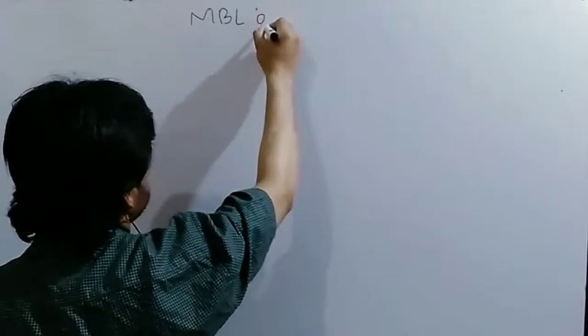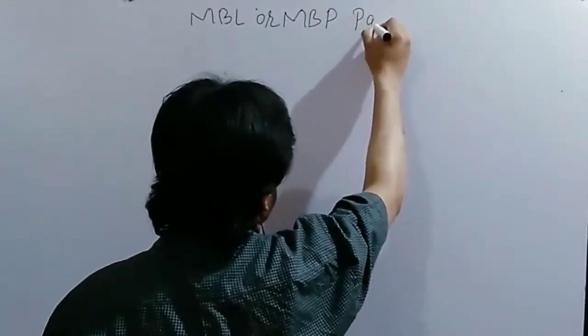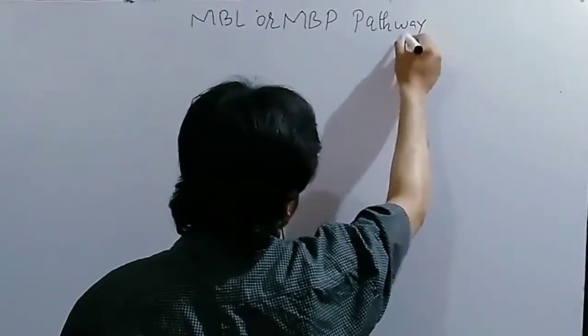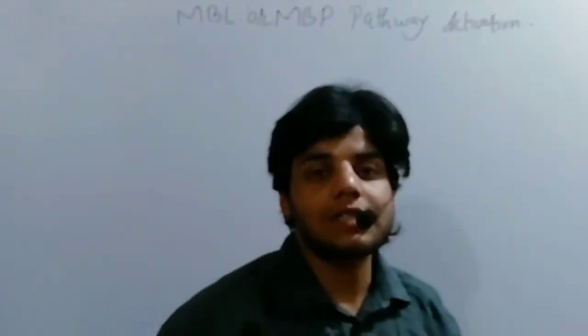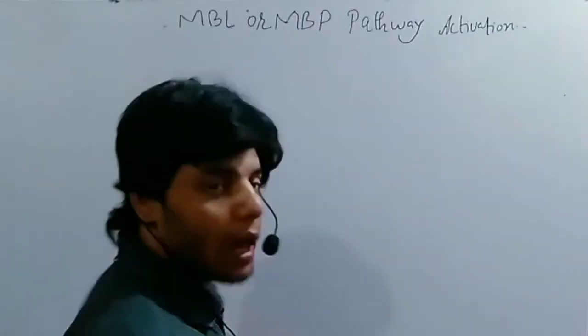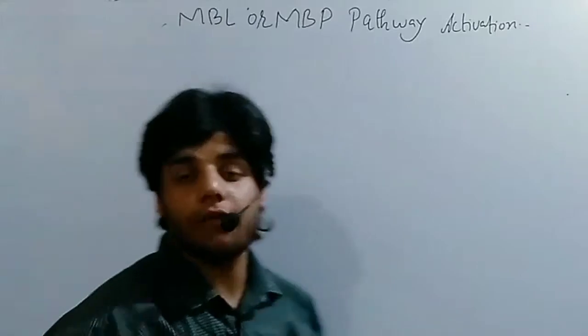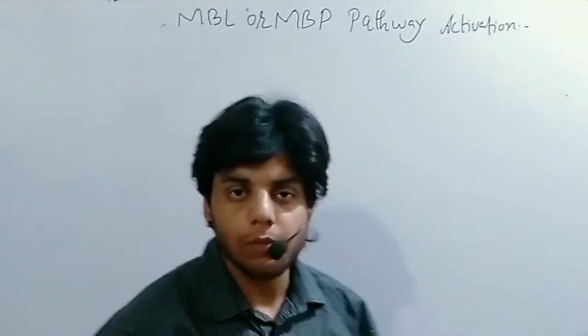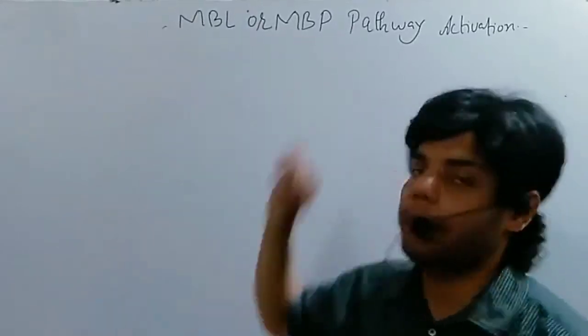So let me write, or we can say MBP. Now this MBL stands for Mannose binding lectin, and this MBP stands for Mannose binding protein. So we can call it MBL, or we can say MBP.